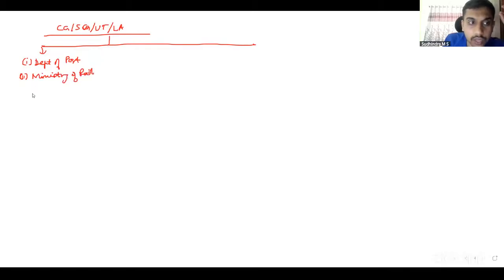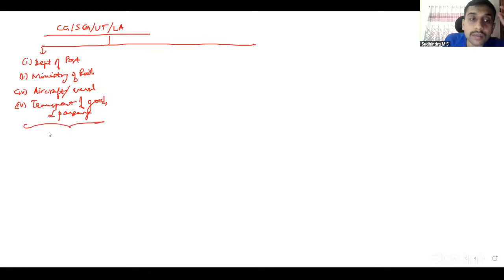Service in relation to aircraft or vessel, whether within the precincts of an airport or a port or not. Transportation of goods or passengers. All these always come under forward charge.